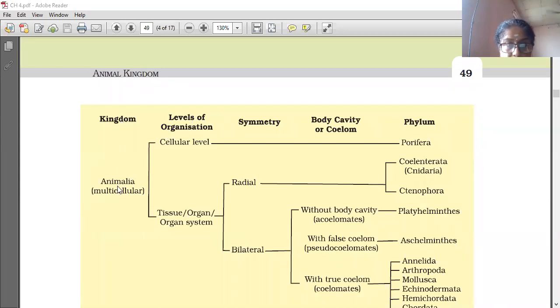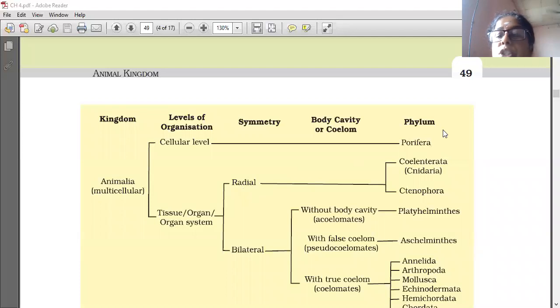This is kingdom Animalia. All the organisms belonging to kingdom Animalia are classified here. First, multicellular Animalia is classified into cellular level and tissue or organ system level, which we already learned. At the cellular level, the example is Porifera. The tissue and organ level is again divided into two: radial symmetry and bilateral symmetry. Radial symmetry includes Coelenterata and Ctenophora.